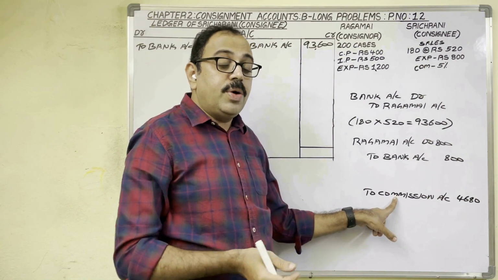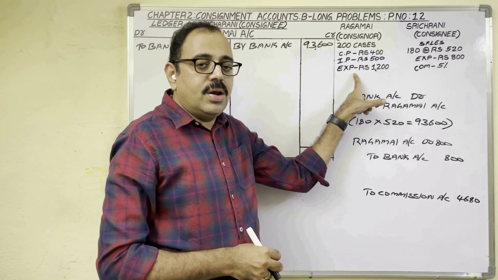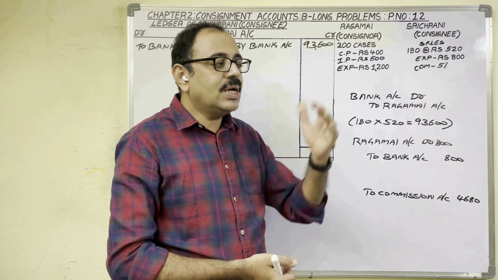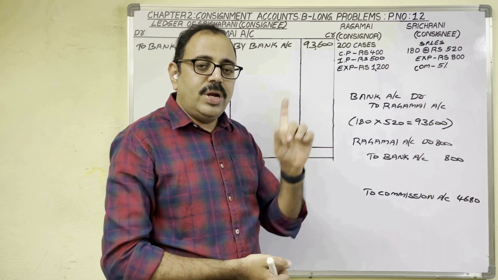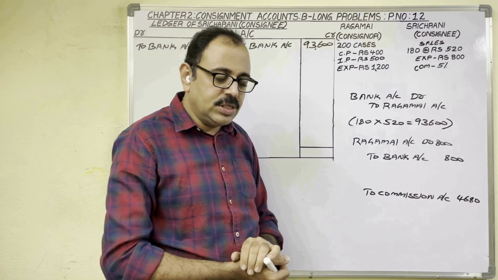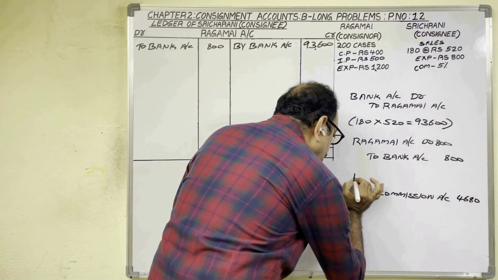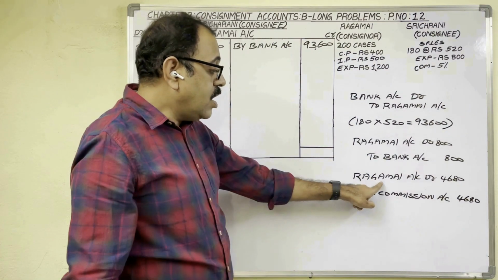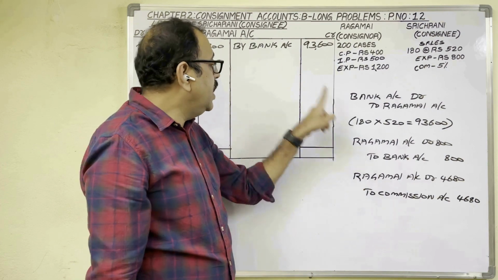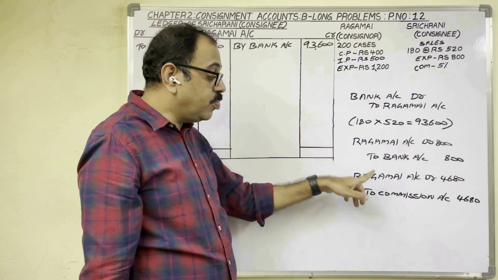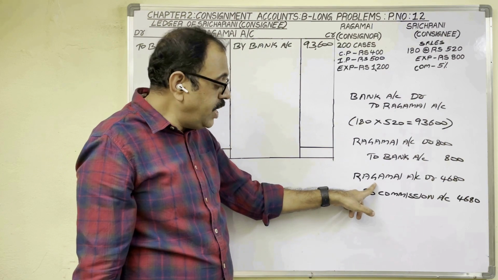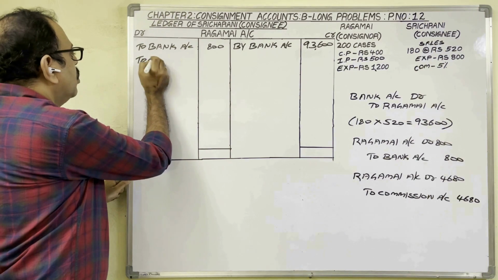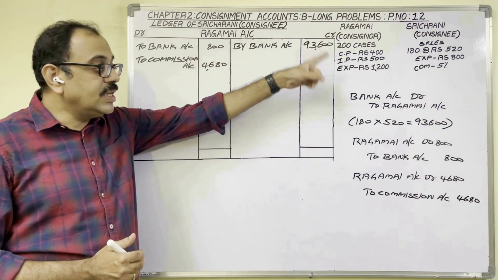This commission, from whom we should receive? From consignor. So for this commission amount, consignor becomes a debtor because consignor has to pay this amount. So debtor means asset, asset shows a debit balance. Therefore, consignor's name we should debit. This is the entry for commission in consignee's books. Now, Ragamayi's account is debited. Therefore, in Ragamayi's account, on debit side we should post this entry. In particulars, what to write? We credited commission account. Write down that account name. To commission account. All transactions are written in consignee's books.